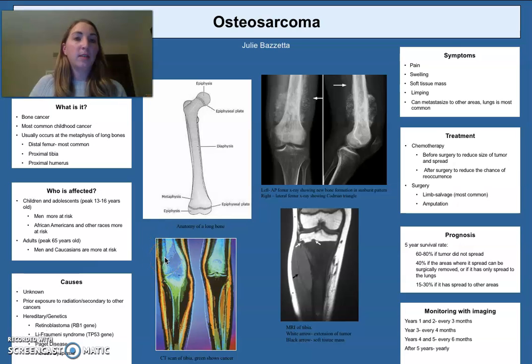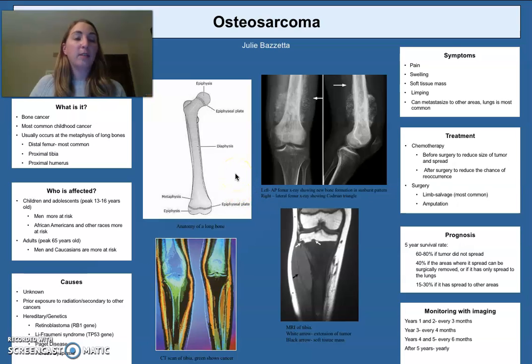The exact causes of osteosarcoma remain unknown. One theory is prior exposure to radiation. It can also be secondary cancer to another disease. A prime example is Paget's disease. Patients who have Paget's disease can develop osteosarcoma later on. This especially is true with adults and usually occurs around 65 years old or older.